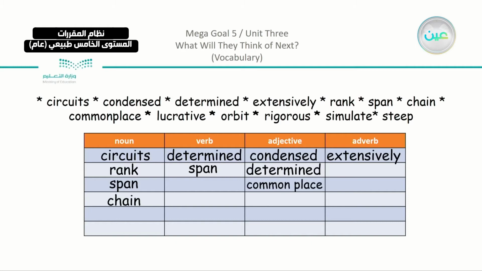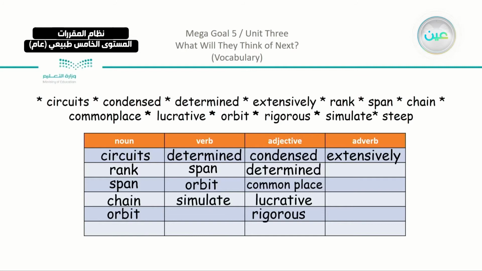Also we have here lucrative. The training was lucrative. I described the training. And we have here also orbit. Orbit actually, like the earth, it orbits the sun, and also I can use it as a noun. We have here also the word rigorous. When we said that something has lucrative means something that is productive. Rigorous training, which is something that is difficult, I described it as rigorous, which means that it is here an adjective also. The kids that were simulating, it is a verb.